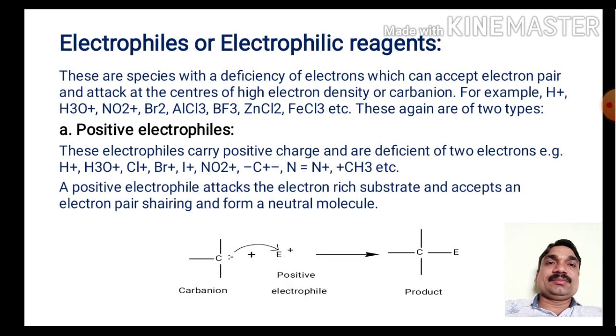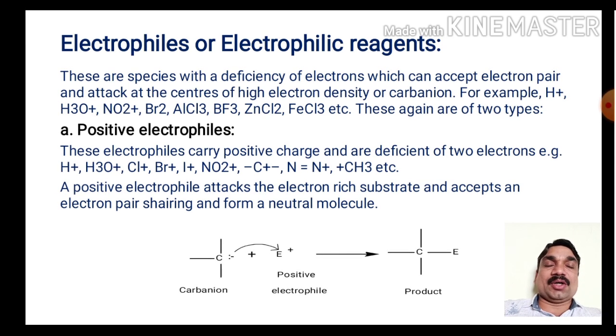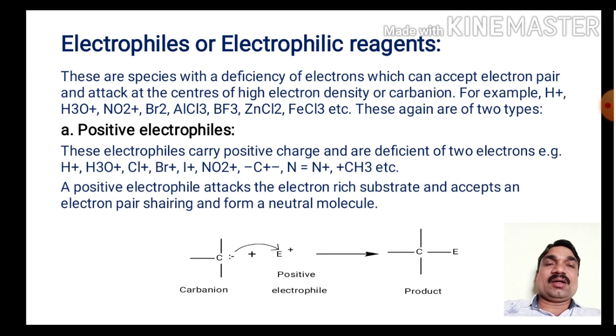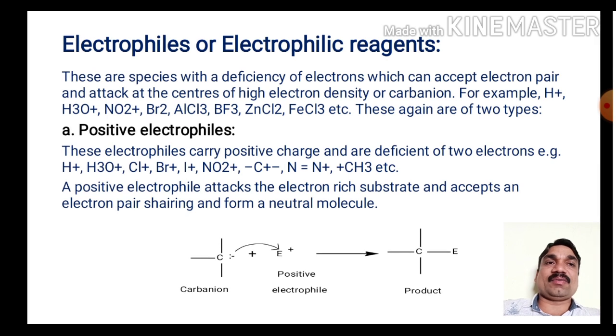The second reagent is the electrophile or electrophilic reagent. Electro means electrons. Philes means it has affinity towards electrons, meaning negative charge. So these electrophiles are species with a deficiency of electrons which can accept an electron pair and attack at the center of high electron density or a carbanion.